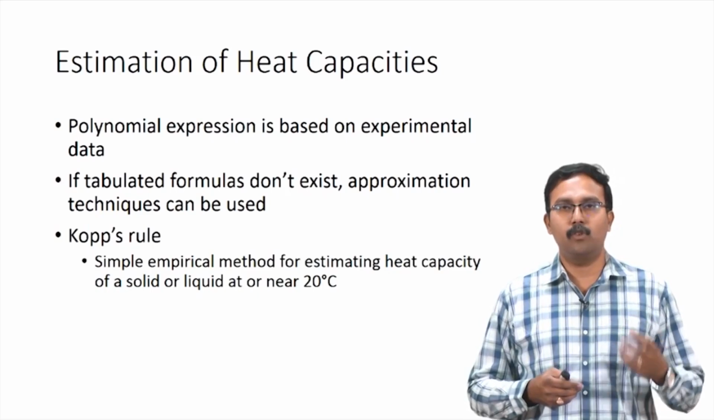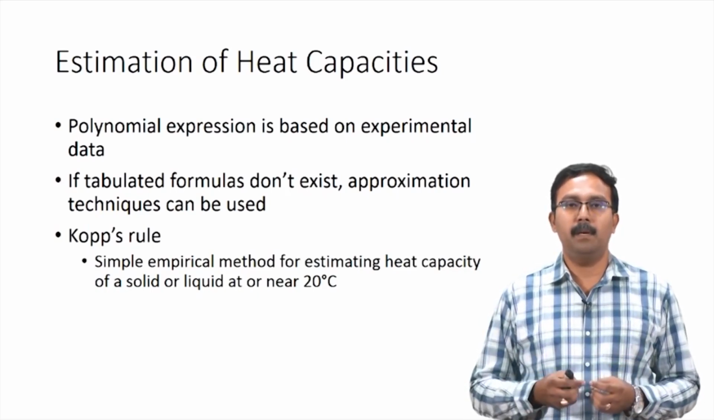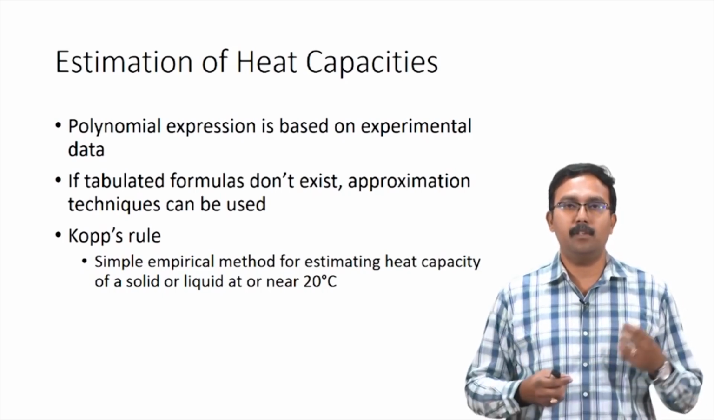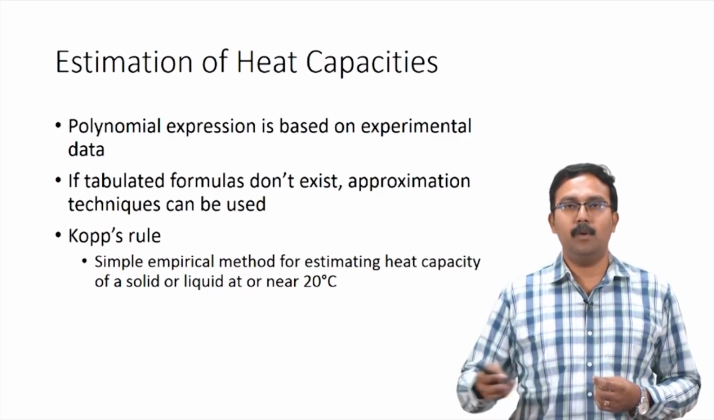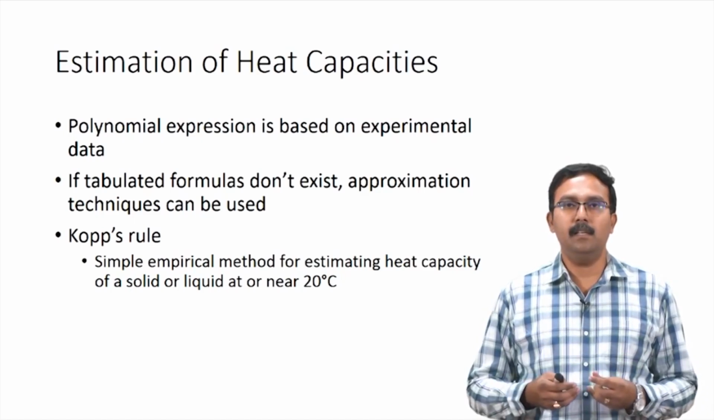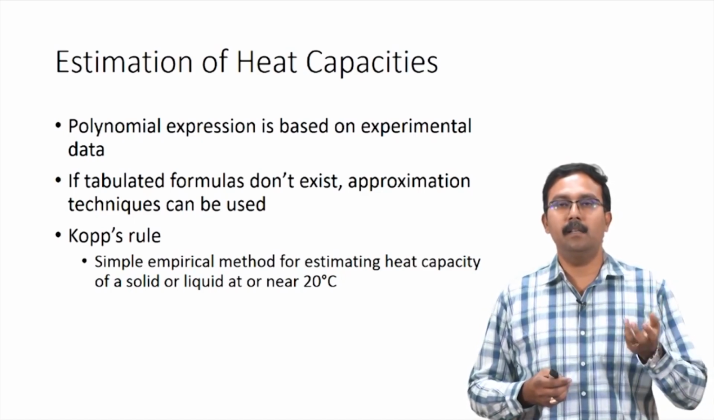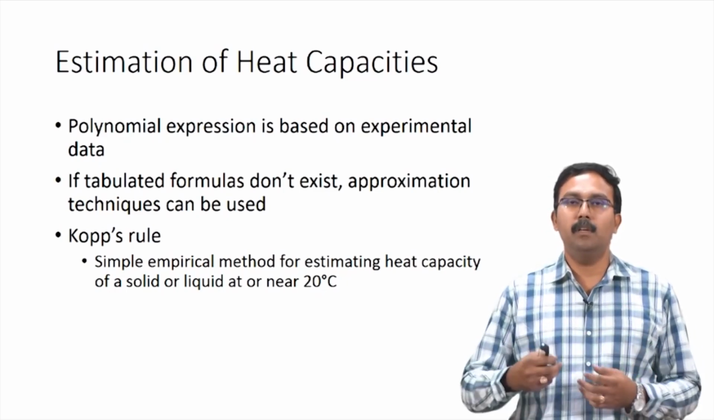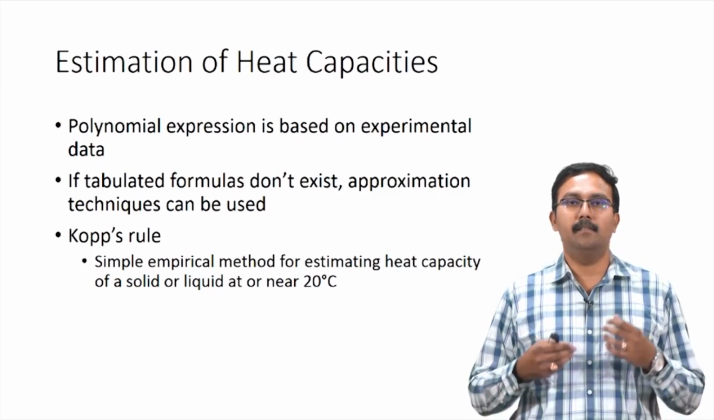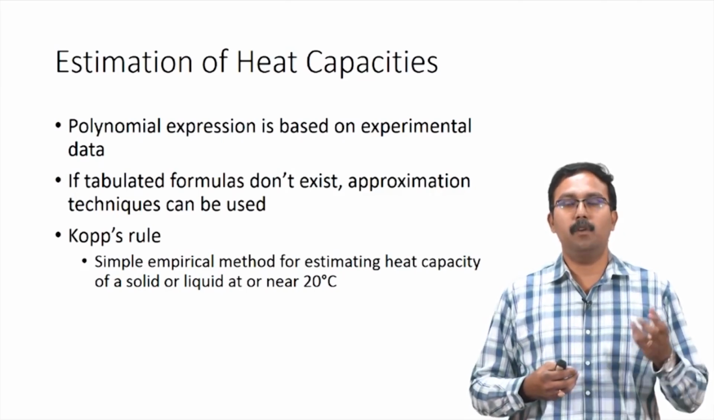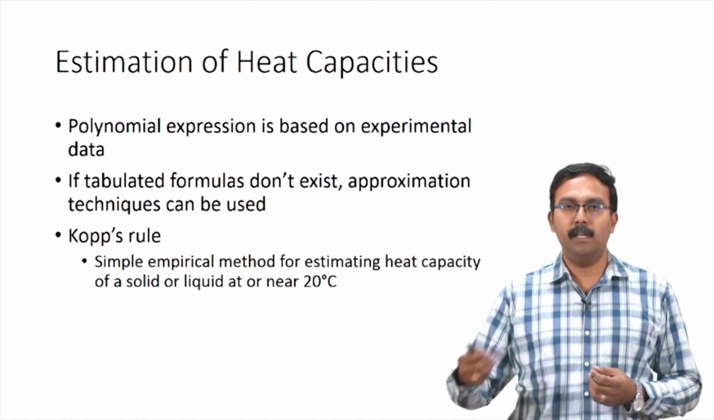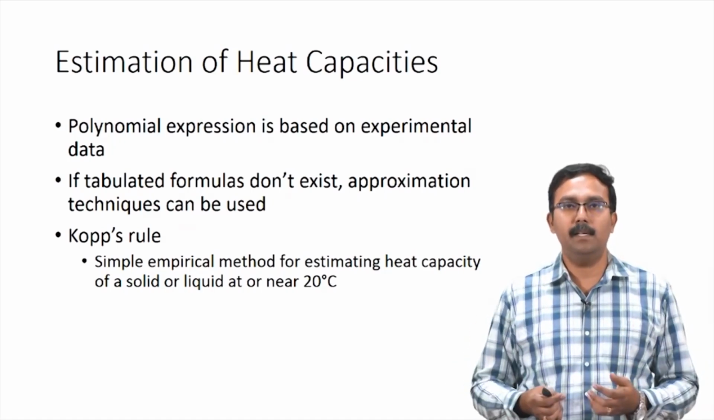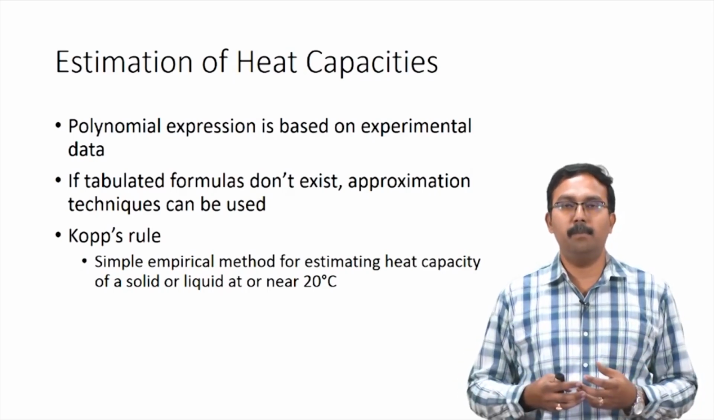One such method is Kopp's rule. This is a simple empirical method which is used for estimating heat capacity of solids and liquids at around 20 degrees Celsius. So, the logic here is each element in the compound has a particular contribution towards the Cp value, and depending on the number of atoms of the element, we multiply it with the individual contributions, and the summation of all the contributions by individual elements gives us an approximate Cp value.